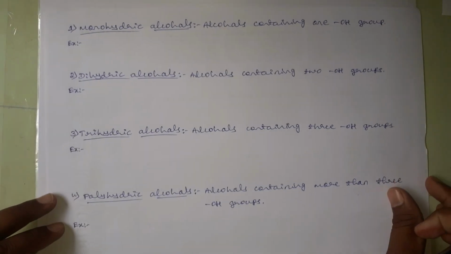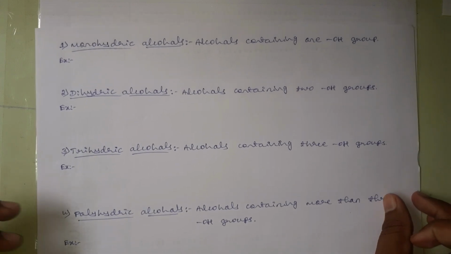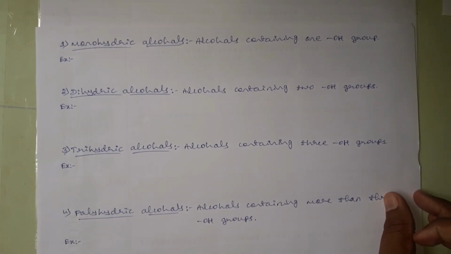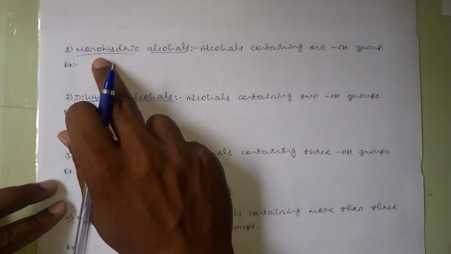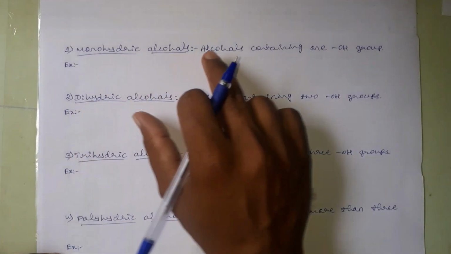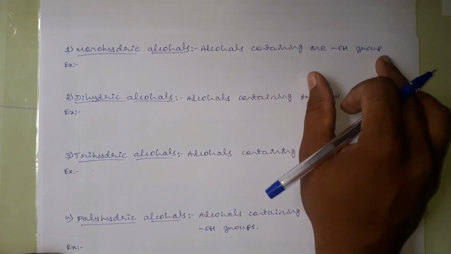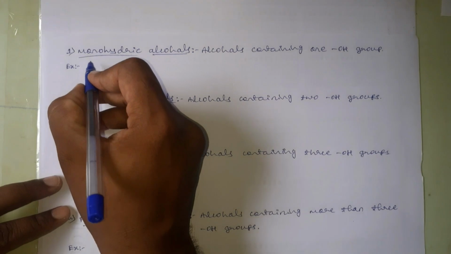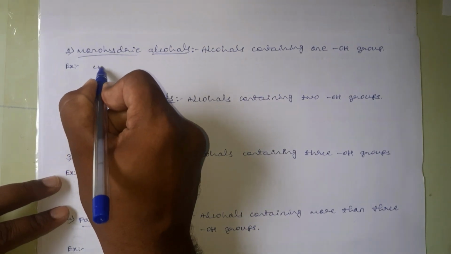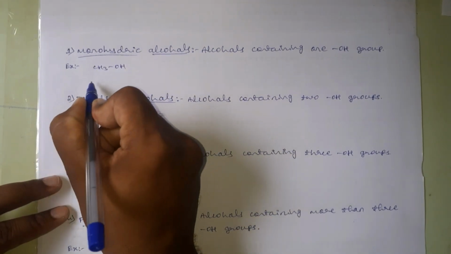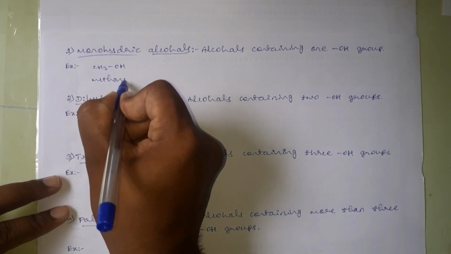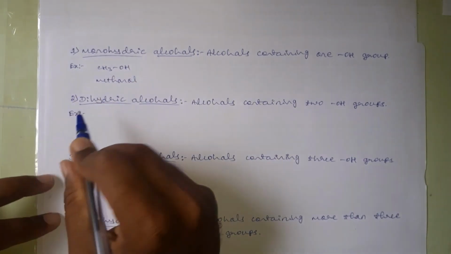Okay. Then the second type of classification is depending on the number of OH groups present in a given compound or a given molecule, and the first type is monohydric alcohols. These are the alcohols containing only one OH group. For example, CH3OH. This is methanol. This one is considered as what?